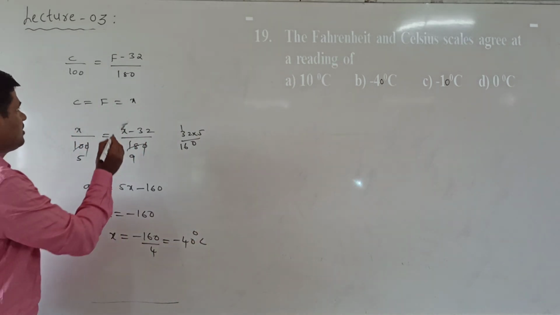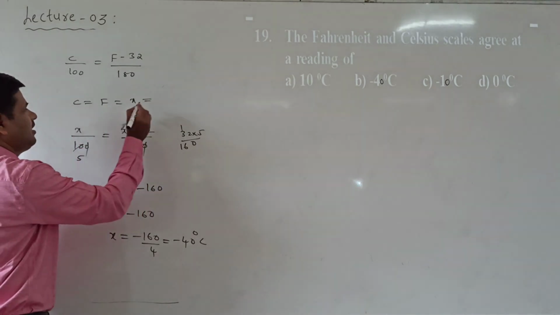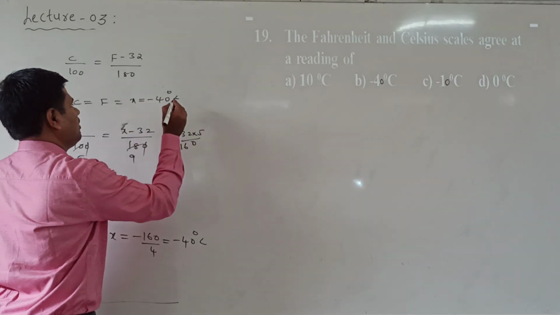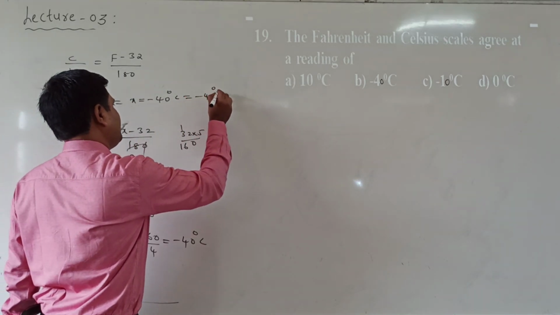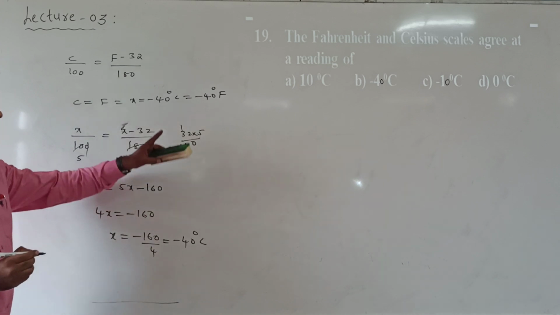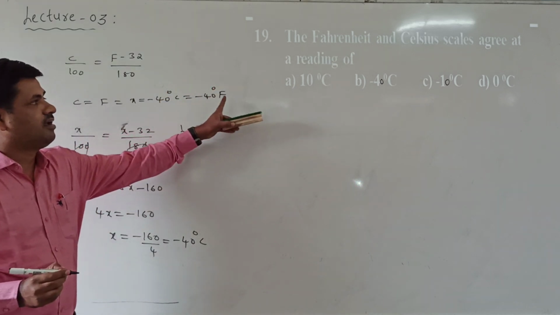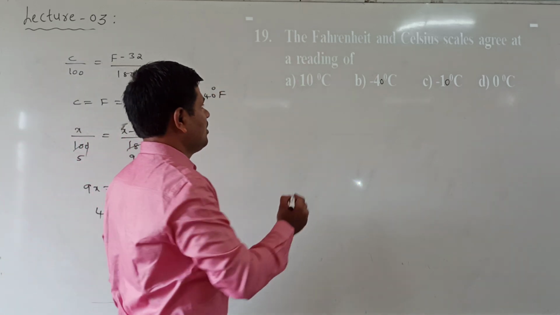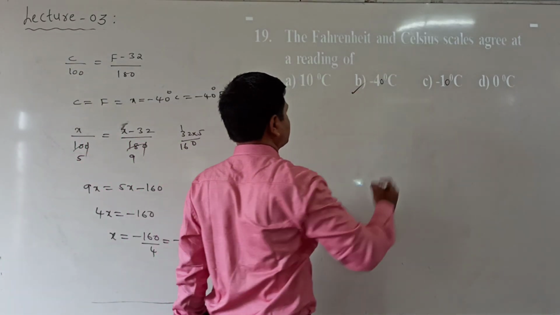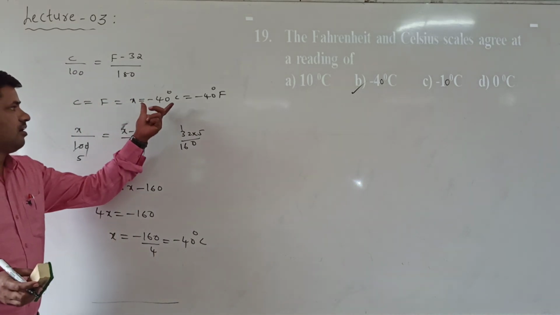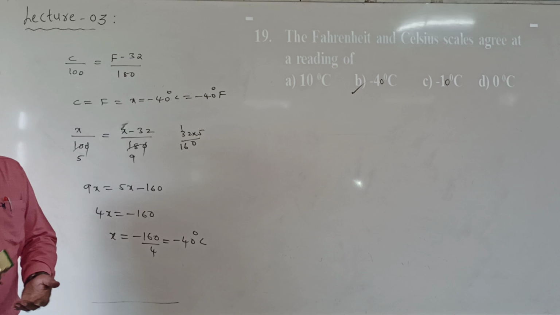In the centigrade scale it is minus 40 degree centigrade, and in the Fahrenheit scale, minus 40 degree Fahrenheit. At minus 40 degree centigrade and minus 40 degree Fahrenheit, both readings are the same. Here the centigrade is given, so minus 40 degree centigrade is correct. That is the temperature where both readings are the same.